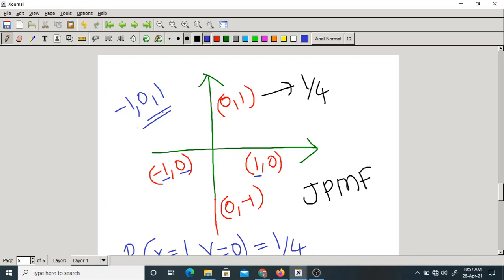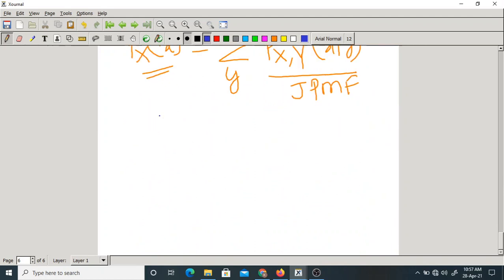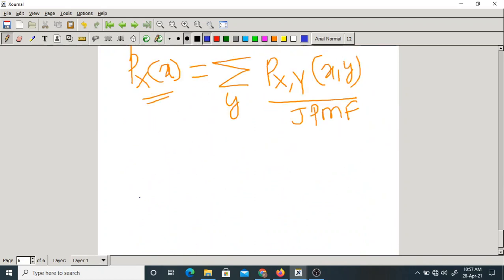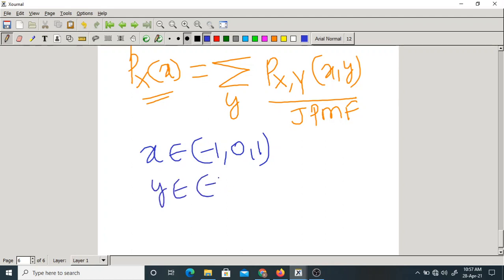Y can also be minus 1, 0, 1. Only these are possibilities. They take only these values.